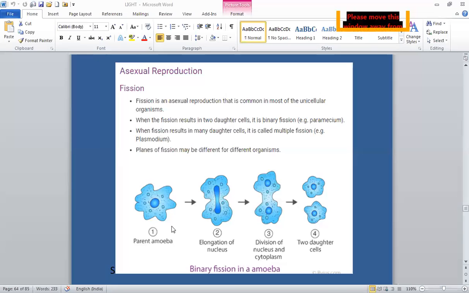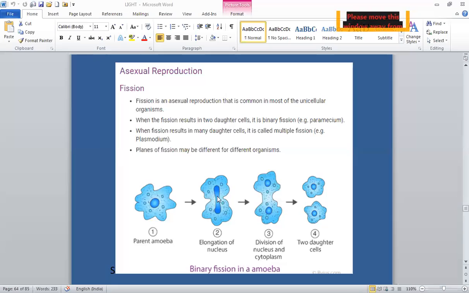You can see on the screen, this is the parent amoeba. When it matures, it divides into two daughter cells which behave as individuals. The parent disappears. In binary fission, the nucleus or the nuclear matter first elongates and then divides into two.